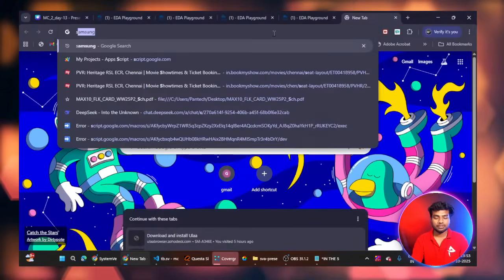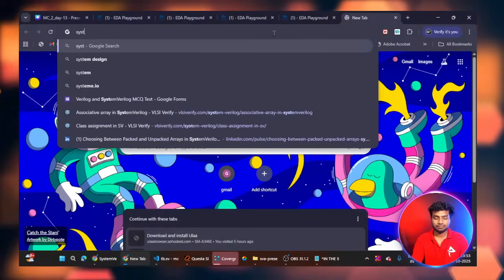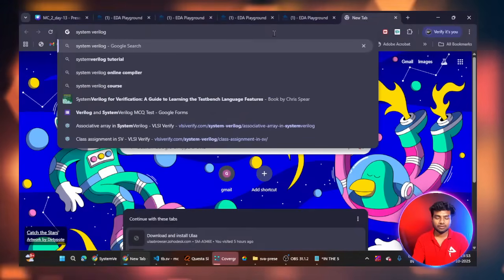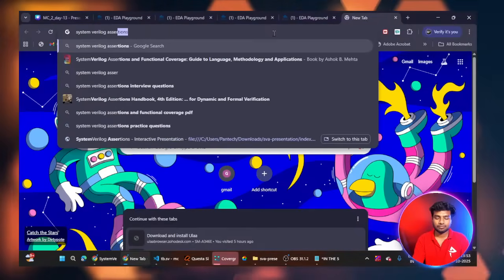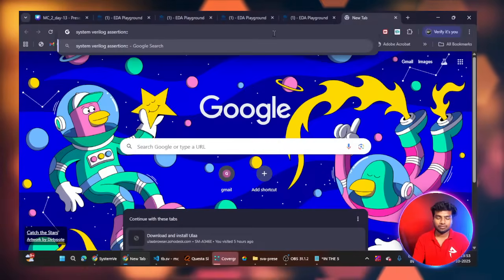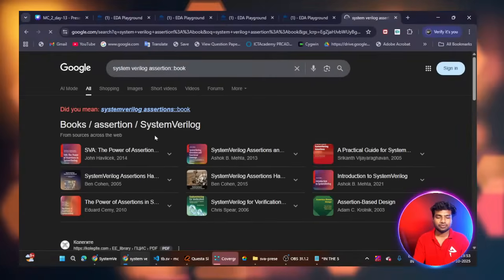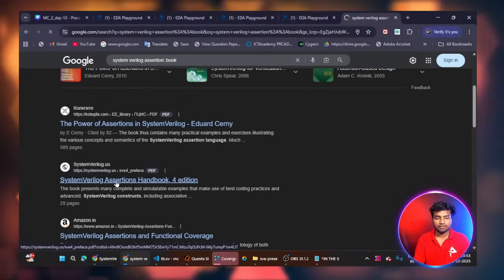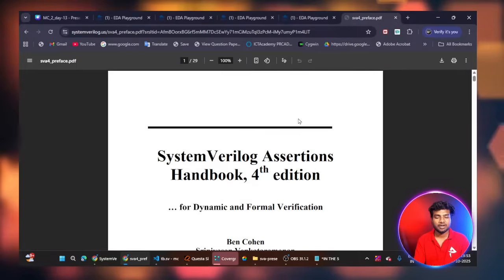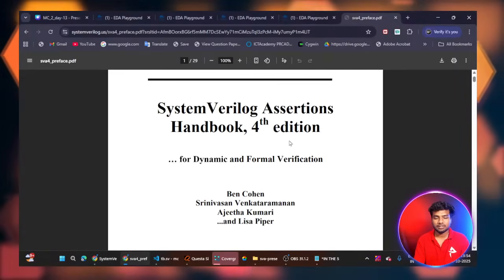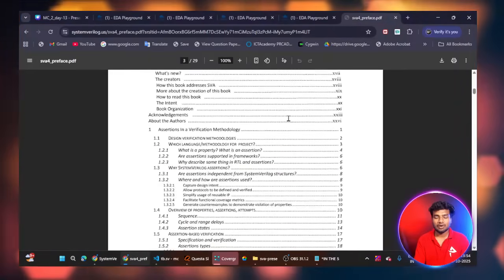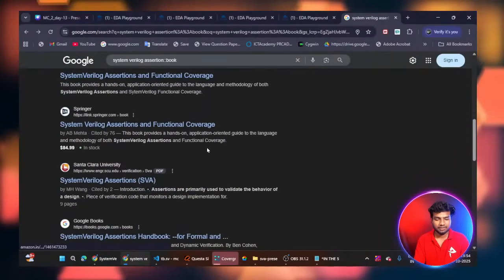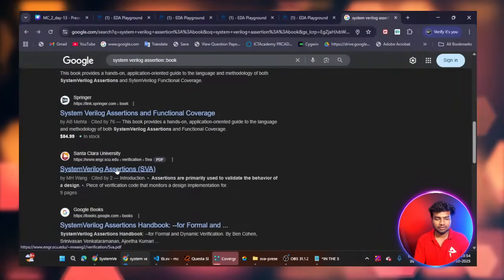So SystemVerilog. You will get the book, like SystemVerilog Assertions, 4th edition. You have to read this book. There are a lot of books available for free.